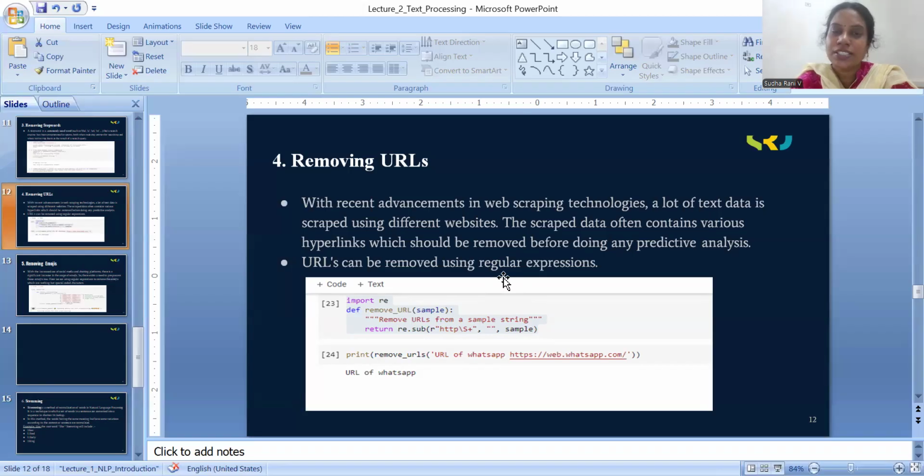Again, to remove the URLs in the Python programming language, we are having the NLP toolkit, which has more predefined functions and packages. See here, we are having the remove URL function directly. The remove URL predefined function is going to remove the URL. Here we given this input, a WhatsApp URL, and after applying the remove URL function, we directly remove the URL and we are getting the output.